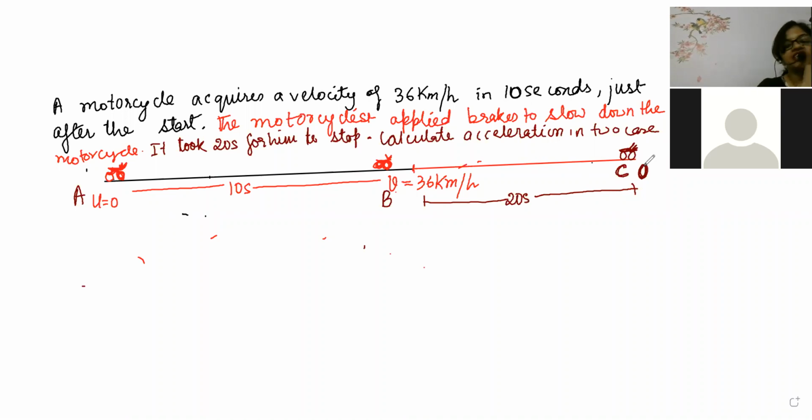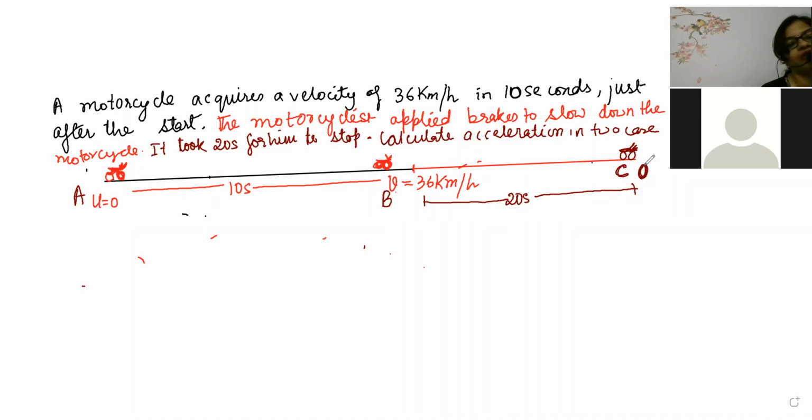And after 10 seconds, what is your velocity here? After 10 seconds, you will start pedaling your cycle, or in a bike, you will accelerate your bike. So when you accelerate your bike, what will be your velocity? 36 kilometer per hour. And then you saw your mother watching, hey, my child is riding a bike. Then you will get scared and you will slow down. You will say, hey, I'm not doing it, I'm just trying. And you will retard, try to stop the velocity and stop the bike. Yes or no?